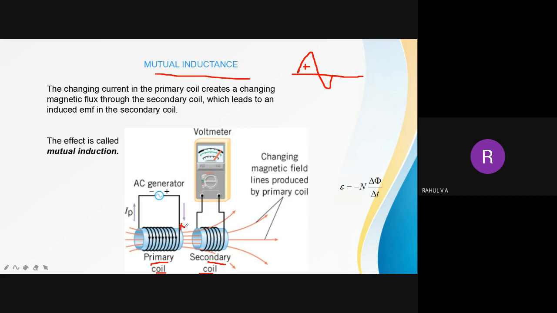Initially this will become the north pole, and this the south pole, and after a certain time this will become the south pole and this the north pole. So the flux keeps on varying. Due to this variation in flux, EMF will be induced in the secondary coil. There is no movement of the primary coil and secondary coil, but because this supply is AC, the flux continuously varies with respect to the magnitude of the AC voltage. This varying flux will induce the EMF in the secondary coil.